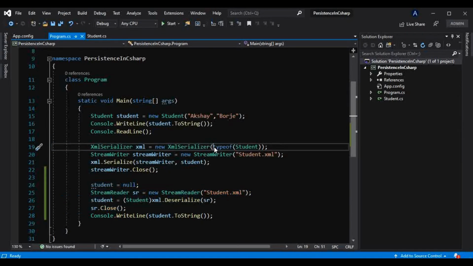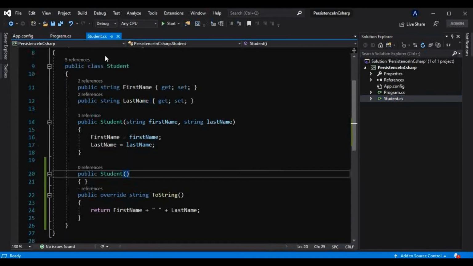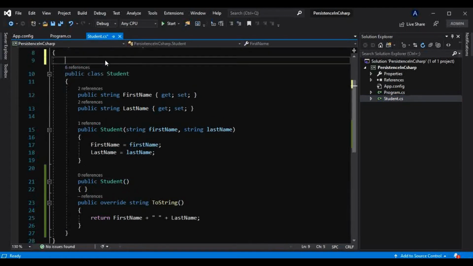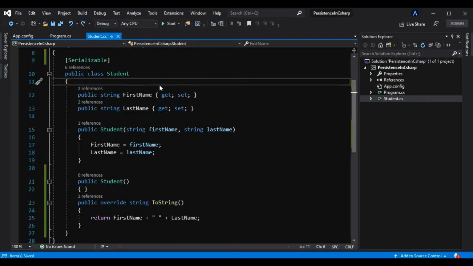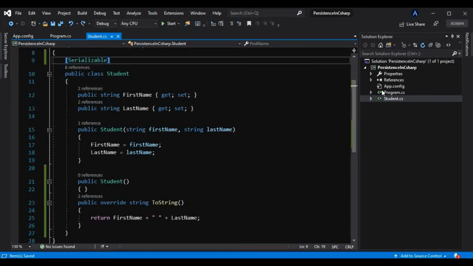But there is one flaw in this XML serialization. If you recollect, when we learned attributes in C#, I showed you one attribute, that is the Serializable attribute. I can use that Serializable attribute over this class, something like this. But for this XML serialization we haven't used it, and instead we are still able to serialize that object.